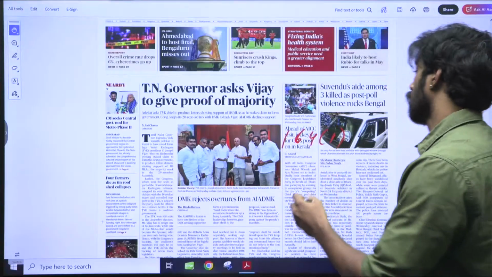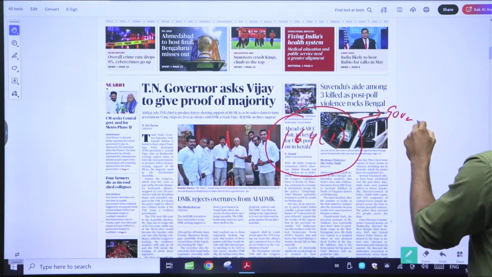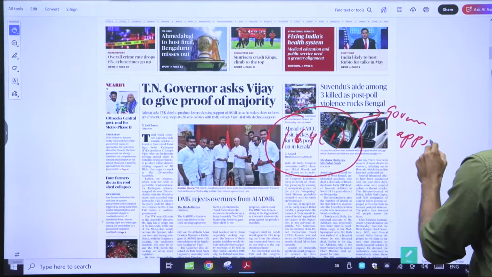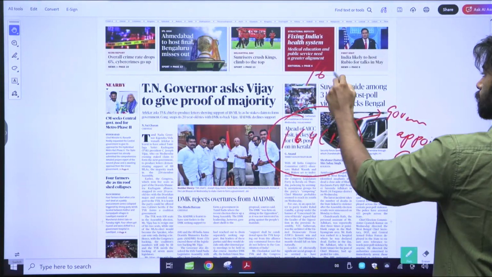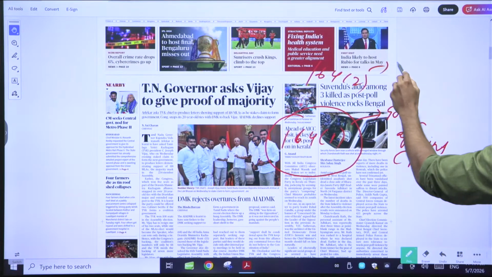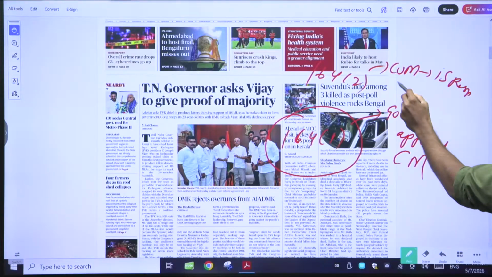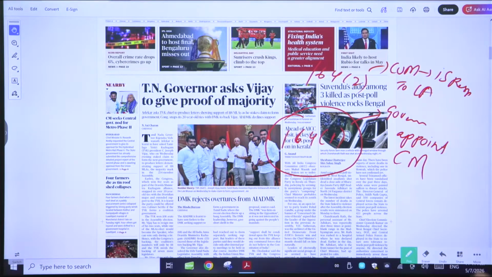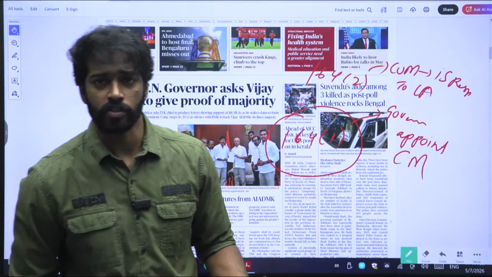Governor is going to test. 164.1 says that the governor appoints the chief minister. 164 clause 2 says that the council of ministers is responsible to the legislative assembly, and that is the reason why there needs to be a majority, or a floor test, right?